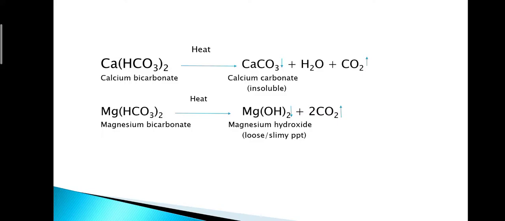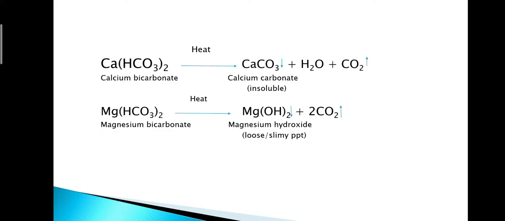So, these are the two reactions showing temporary hardness. If the water sample is heated for half an hour, the hardness causing ions, that is calcium bicarbonate and magnesium bicarbonate, will be converted into CaCO3 and Mg(OH)2. CaCO3 is insoluble and Mg(OH)2 is a loose slimy precipitate that can be easily removed by filtration.